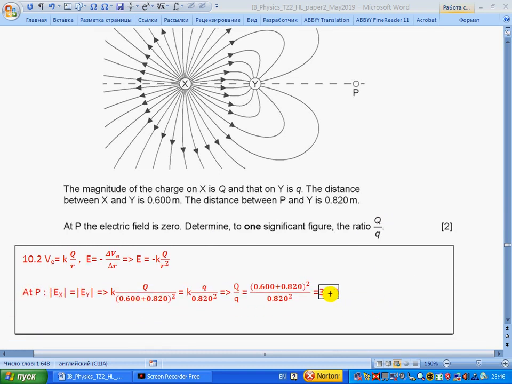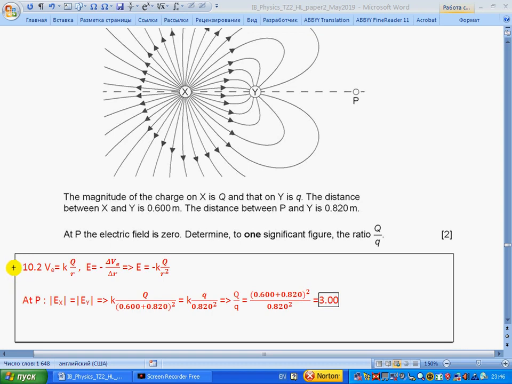So, according to section 10.2, potential equals kQ over r. Field strength equals minus the gradient of potential, so we differentiate and get kQ over r squared, or you can use Coulomb's law and just divide by charge to get field strength. So at P, the field strength from X equals the field strength from Y by absolute value.